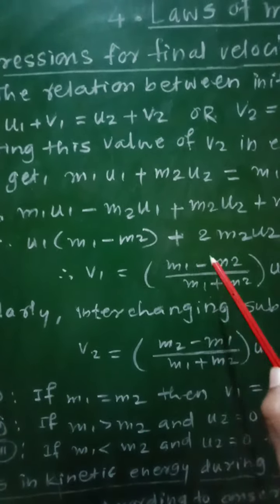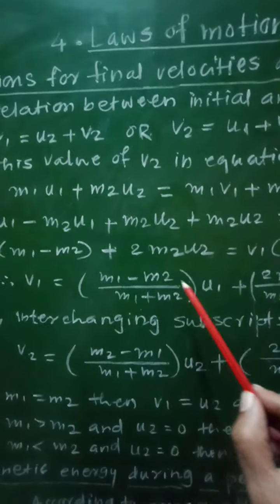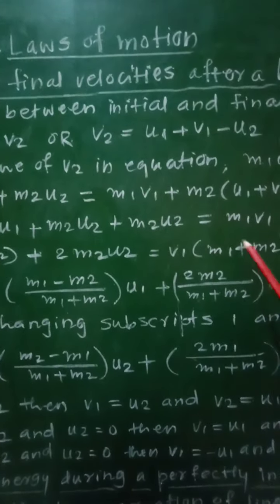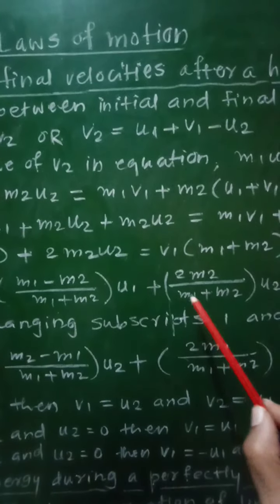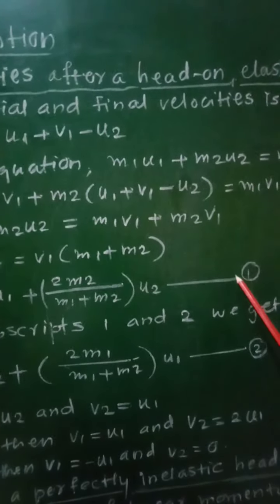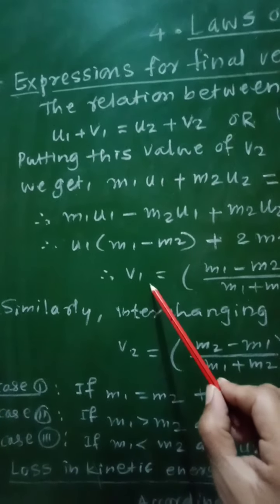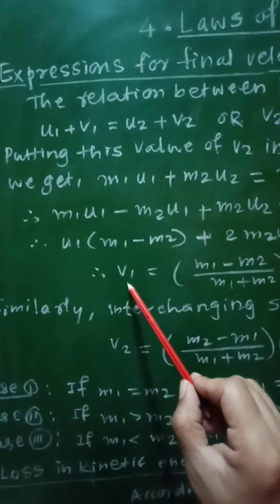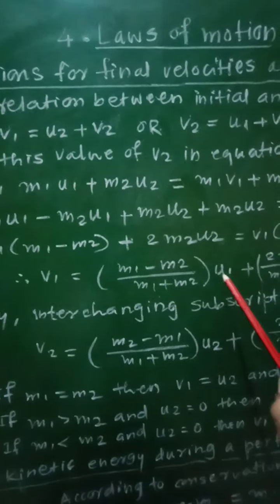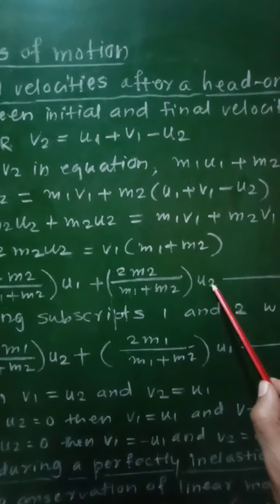m1 minus m2 divided by m1 plus m2 into u1, plus 2m2 upon m1 plus m2 into u2, equation number 1. So this equation gives us the final velocity of the first, that is the colliding object: v1 equal to m1 minus m2 upon m1 plus m2 into u1 plus 2m2 upon m1 plus m2 into u2, as equation number 1.